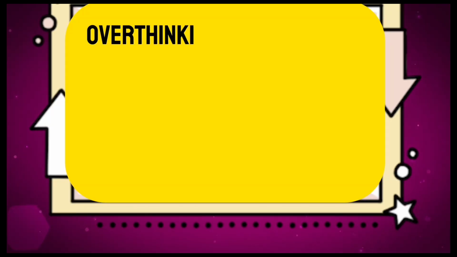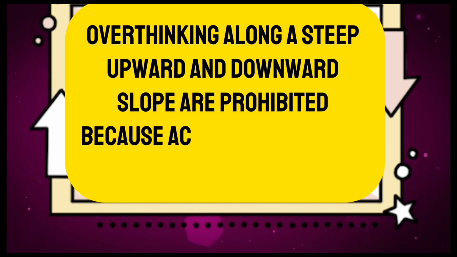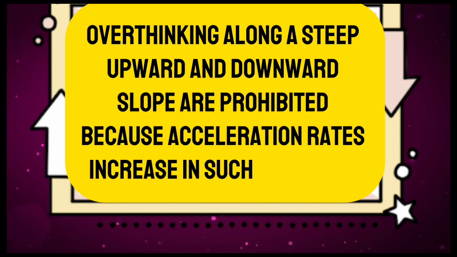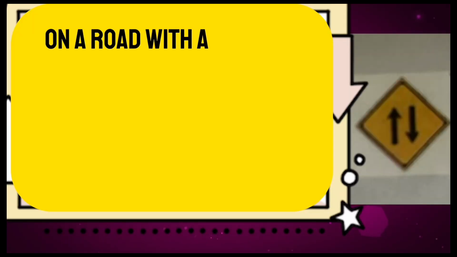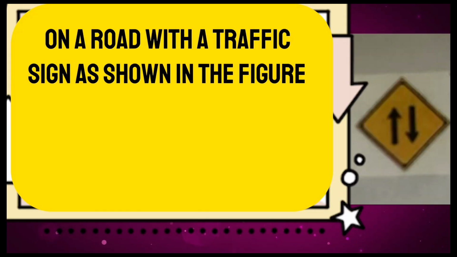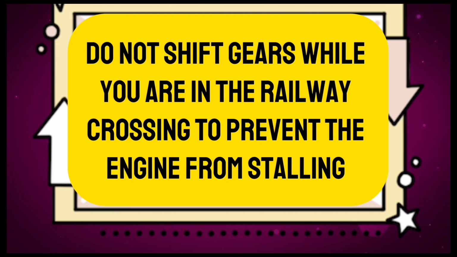False. Overtaking along a steep upward and downward slope are prohibited because acceleration rates increase in such locations. False. When the light of an oncoming car is blinking you should avoid looking directly at the light and focus to the right to prevent your vision being impaired in this way. False. On a road with a traffic sign as shown in the figure, caution is required because there are oncoming vehicles. True. Do not shift gears while you are in the railway crossing to prevent the engine from stalling.